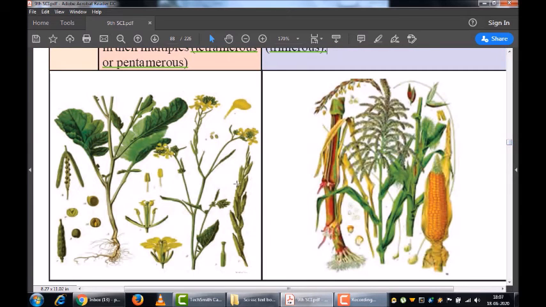Now see, certain examples of different plants are given here from your day-to-day life, which you can see in your surroundings, and you will then be able to divide those plants into monocot or dicot. Now you can see here the maize. Maize is an example of a monocot plant.